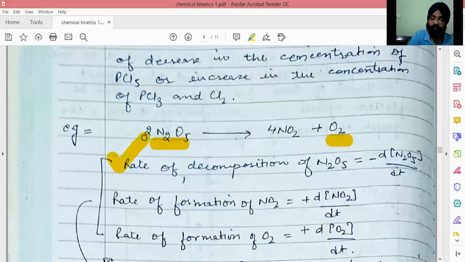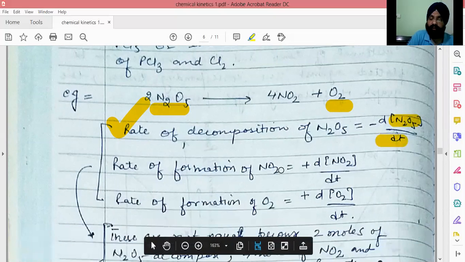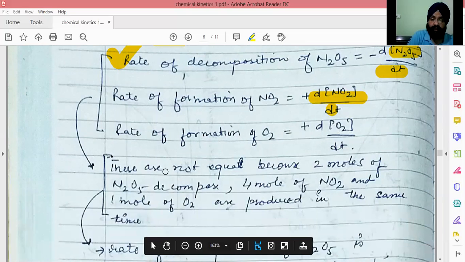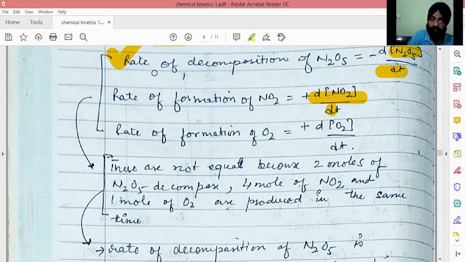So the rate of decomposition of N2O5 is the negative change in concentration of N2O5 with time; formation of NO2 is the change in concentration of NO2 with time; formation of O2 is the change in concentration of O2 with time. Now these are not all equal. The rate of decomposition of N2O5 is not equal to the rate of formation of NO2, which is further not equal to the rate of formation of O2. Why?